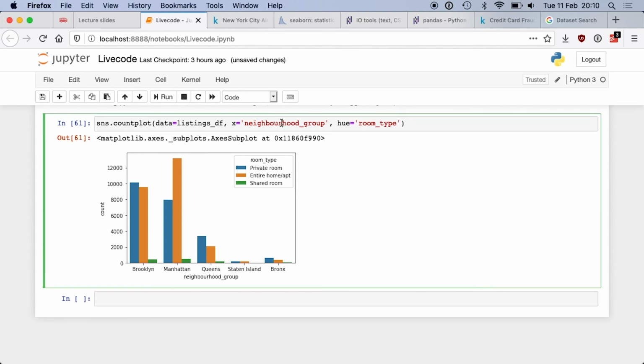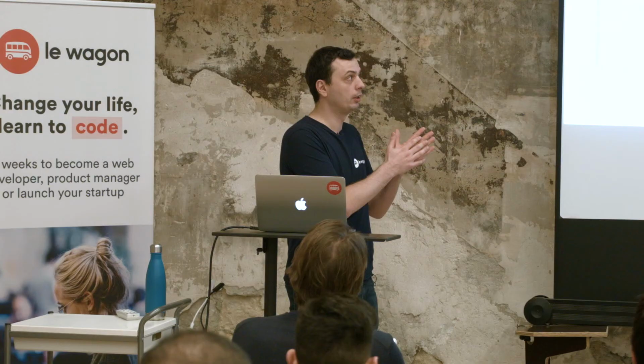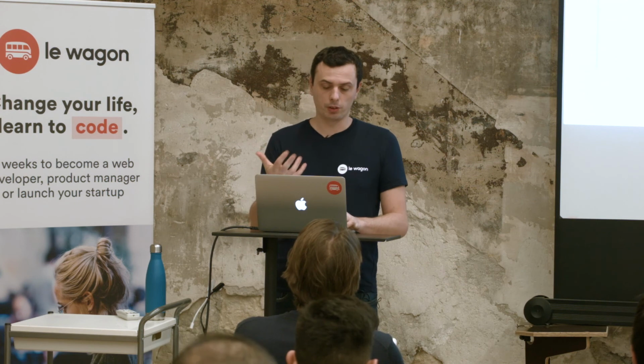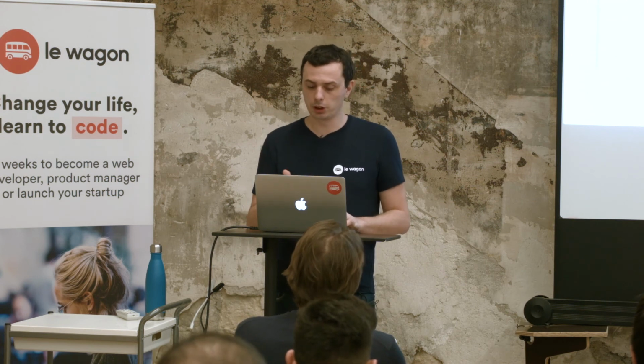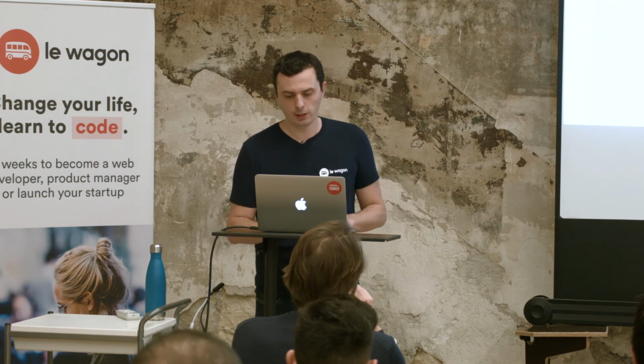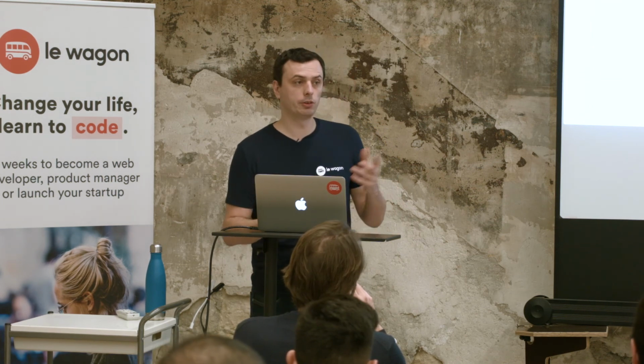So you can put whatever column you want in X, whatever column you want in the hue, and have a look at relationships. Okay? I just took some examples which make sense, but again, we have many columns, and the goal of this part of the data work is to actually be very curious and look at the data. Okay, let's look at some distributions.